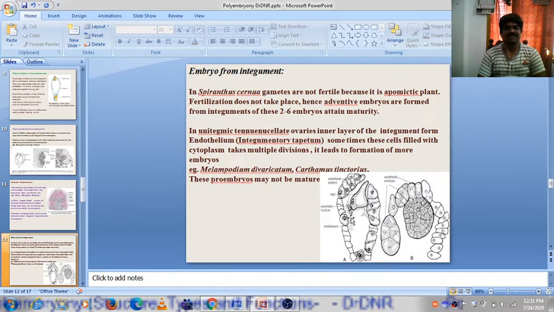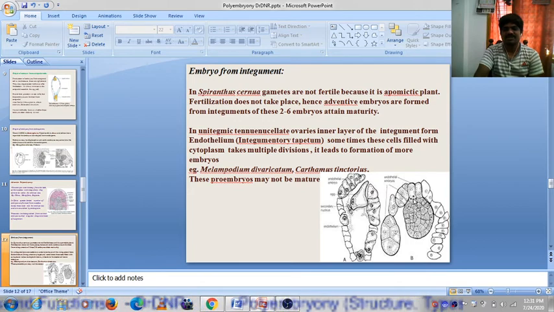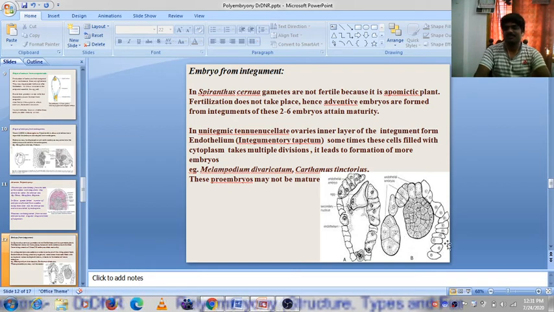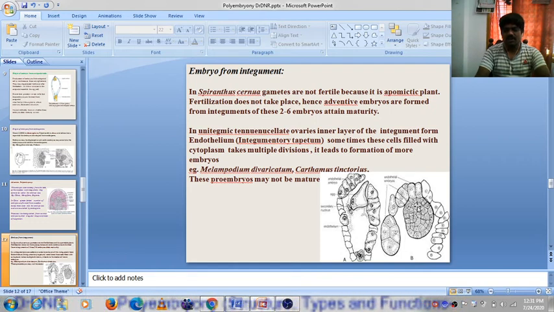Example, Melampodium divaricata and Carthamus tinctorius. Here you can see these embryos are formed from the endothelial cells. That means here the integumentary tapetum or endothelial cells form embryos. The archaeal embryo is formed, and extra embryos form from the endothelial cells in Melampodium divaricata. These embryos may not be mature.